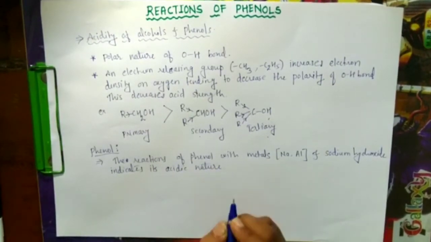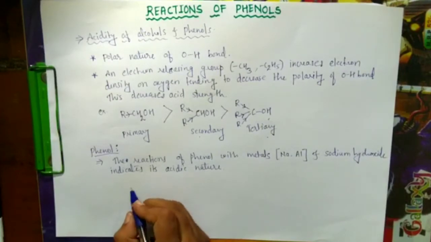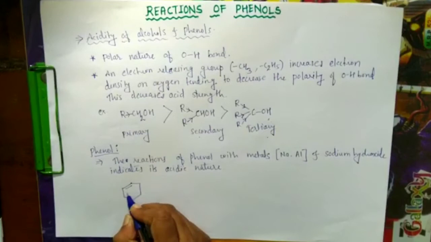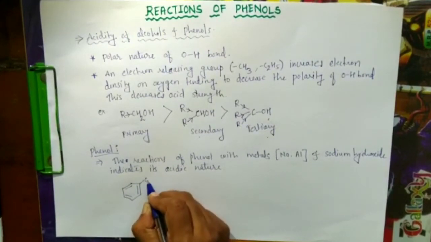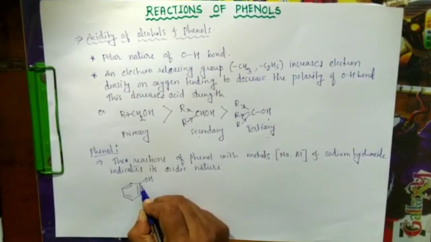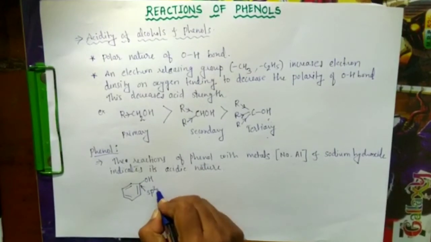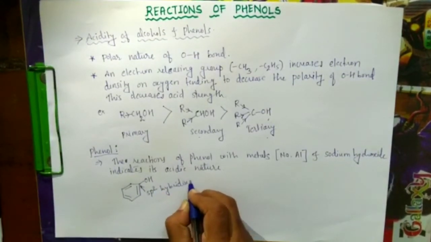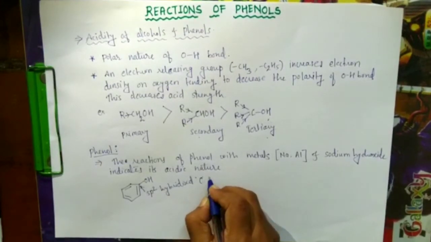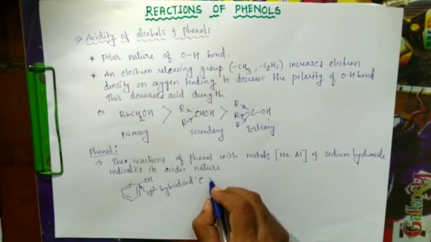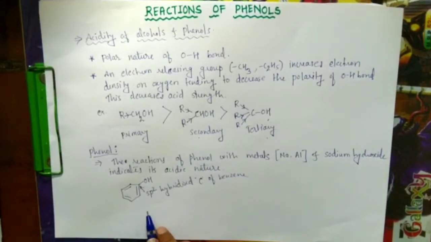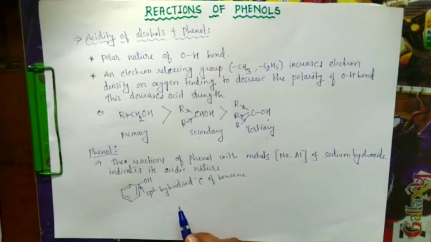It indicates the acidic nature of phenol. In case of phenol, this OH group is attached to the sp2 carbon of a benzene ring. This sp2 hybridized carbon of benzene acts as an electron withdrawing group.